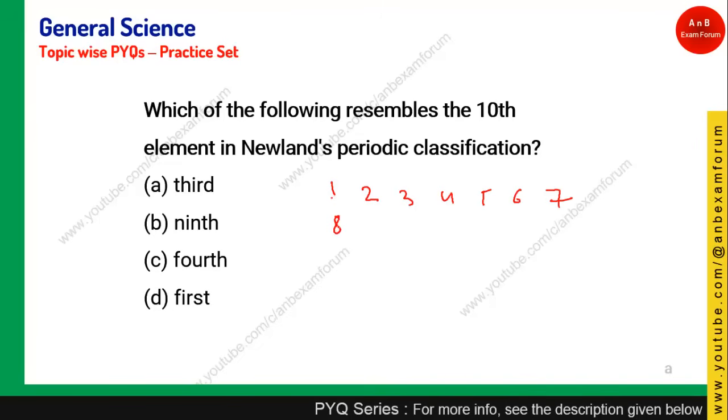So 8 comes next to 1, 8 9 10. So the element which resembles the 10th element will be the third element. Okay, so those who have given option A, they are right. The third element and the 10th element in Newland's periodic classification will have the same properties.